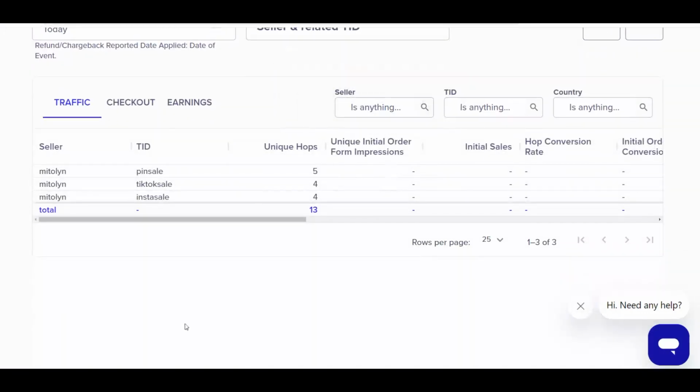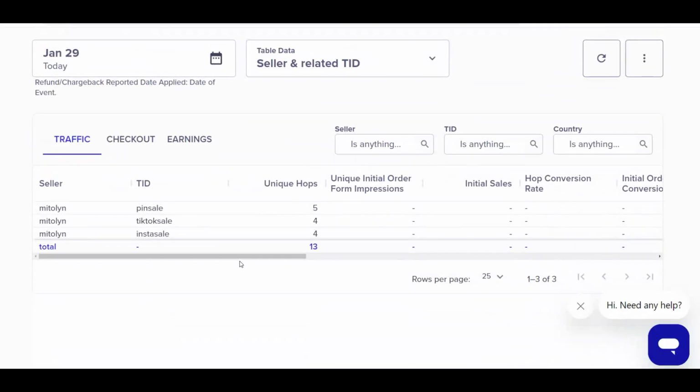Let's wait for this to load. So you can see from here that we got 5 clicks right here from Pinterest, and you can see from here you got 4 clicks right here from our TikTok account, and you can see Instagram had 4 clicks as well. And also we can go and see where this traffic is coming from, the countries from where people are clicking to go back to our affiliate offer.